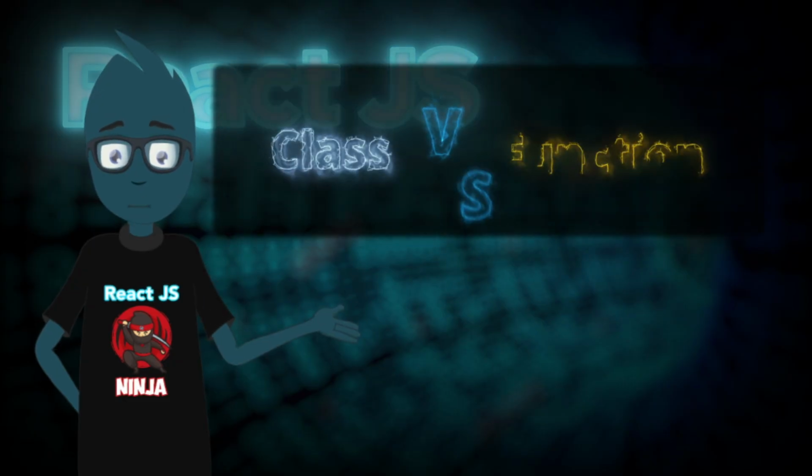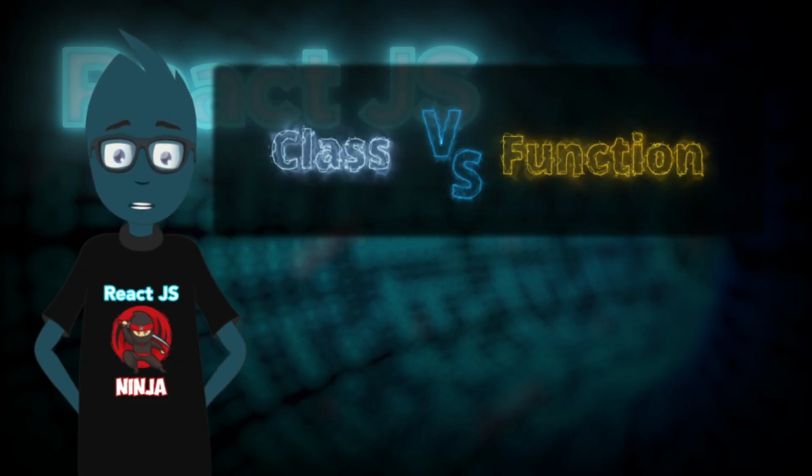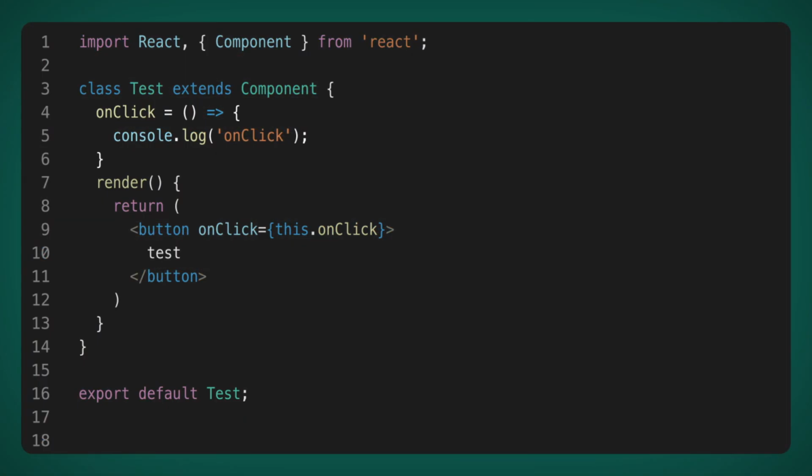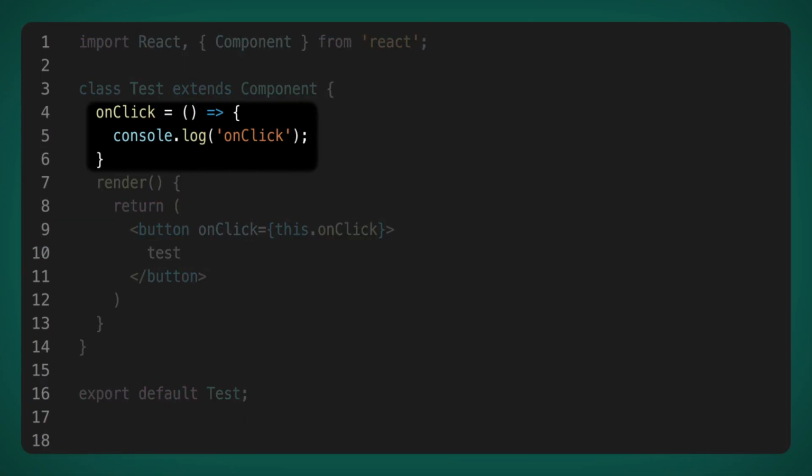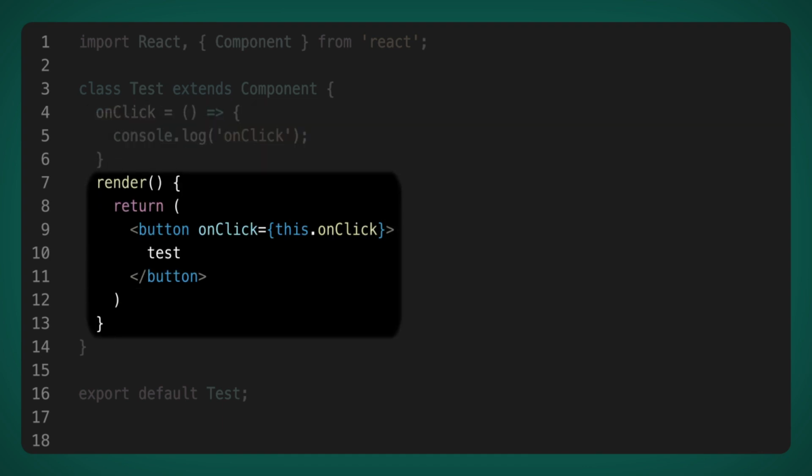Let's consider two options for writing a component. The first option is to use classes. In this option, we added a method to the class, and when an instance of the class is created, this method is created once, and in the render, we already use a reference to this method. Thus, with each render, we always refer to the same reference and do not recreate the class method.